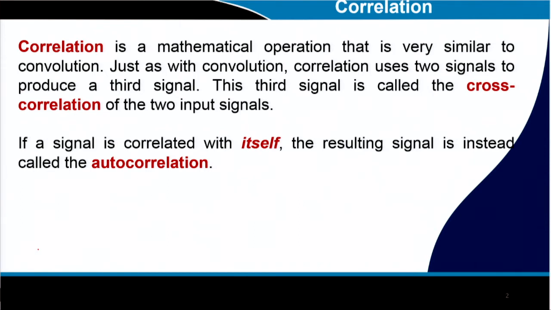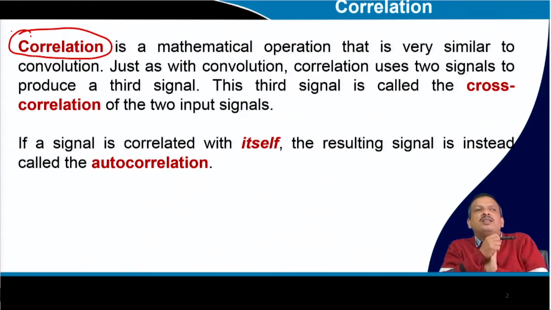As you heard, the word correlation means the relation between two signals. Suppose I have a signal and another signal. If I want to find out the similarity between the two signals, that is called correlation, which is a mathematical operation very similar to convolution.